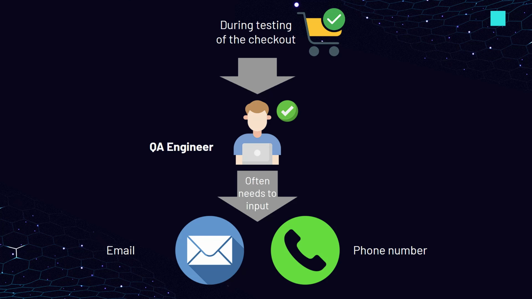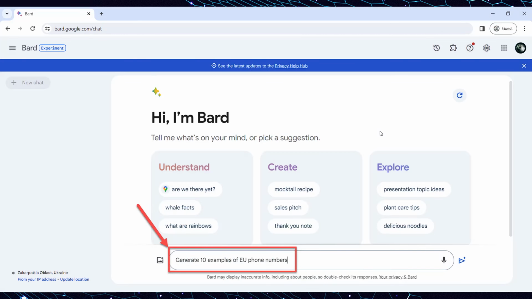During testing of the checkout, the QA often needs to input the email and phone number to proceed with purchase steps. These values are different depending on the country. Therefore, the best way of testing these fields is to generate data for each country. Open Bard AI and input the next prompt. Generate 10 examples of EU phone numbers.